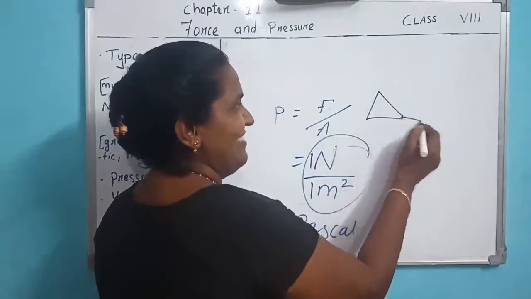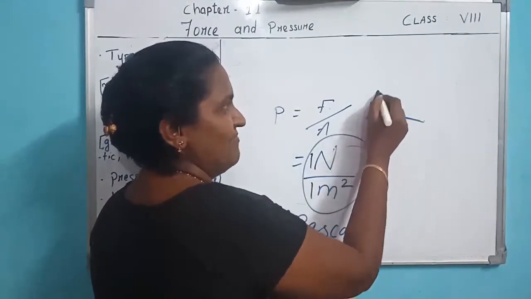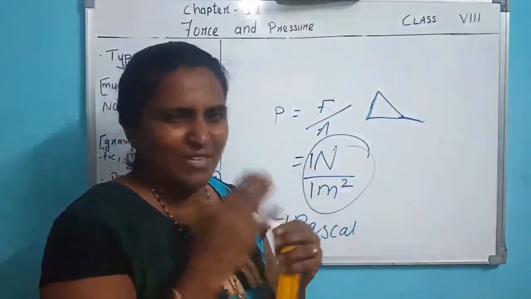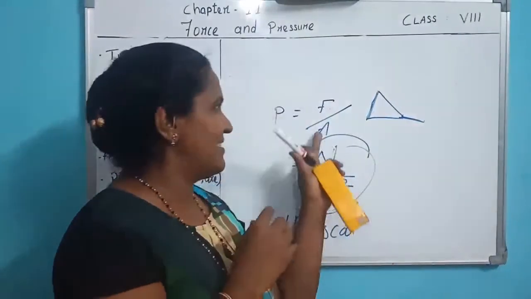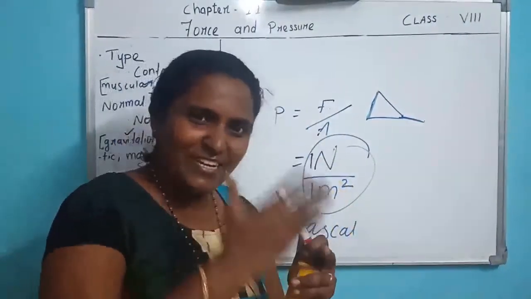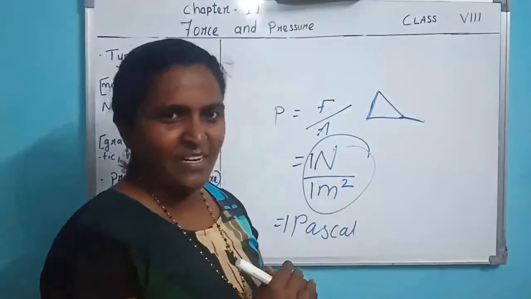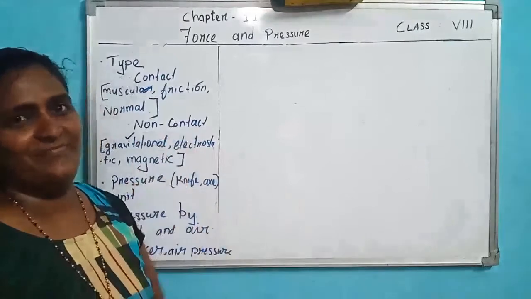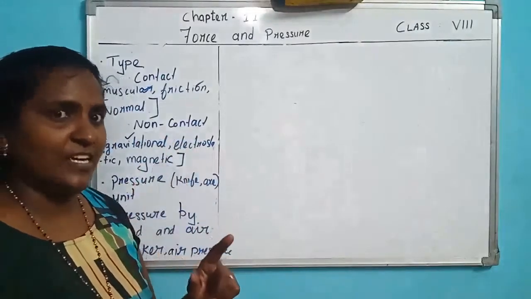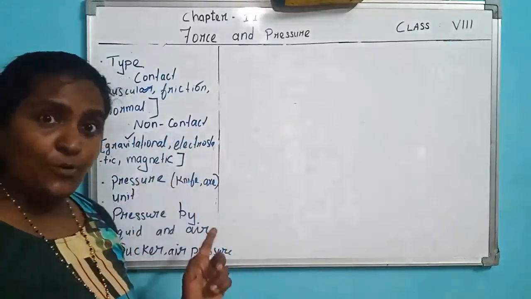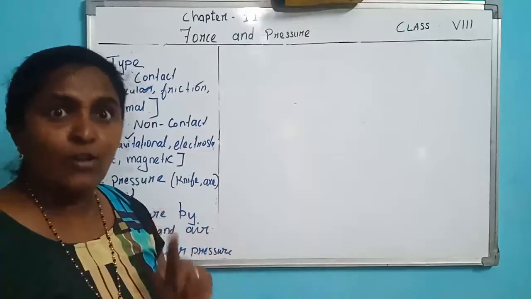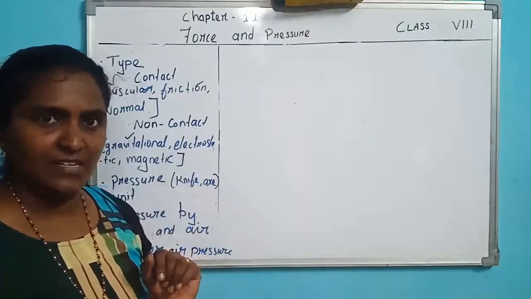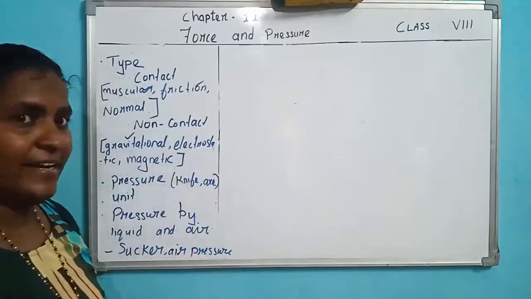Okay, this is the sharp area. This one side is very sharp, with less area. Because of less area, there is more pressure. Less area, more pressure, so we can easily cut an object. So far we studied that solids exert pressure. Now the next topic is that liquid as well as air also exert pressure on an object. Understood?